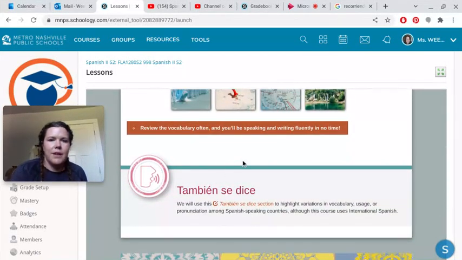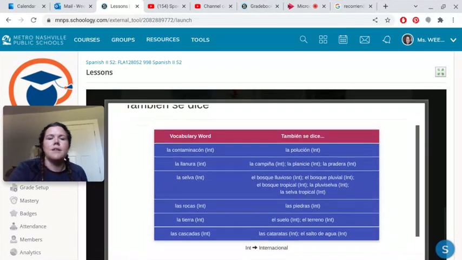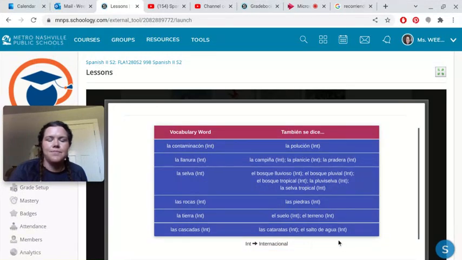También se dice, up here, is another reminder to get your note guide and fill it out right there. También se dice means they also say. And so it takes different versions of words, different ways people use different vocabulary. I'm having a brain problem. But this is our international Spanish. This is what we learn in this course, what it's based on.